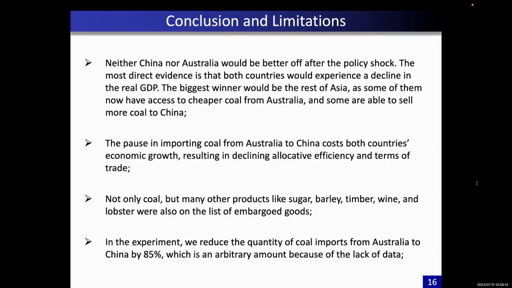And in the experiment, we reduced the quantity of coal imports from Australia to China by 85%, which is an arbitrary amount because of the lack of data. In future research, we will use more accurate parameters if more data is available.